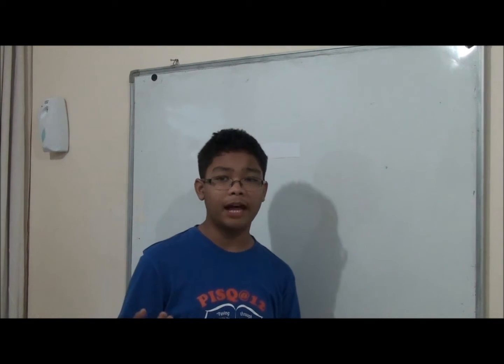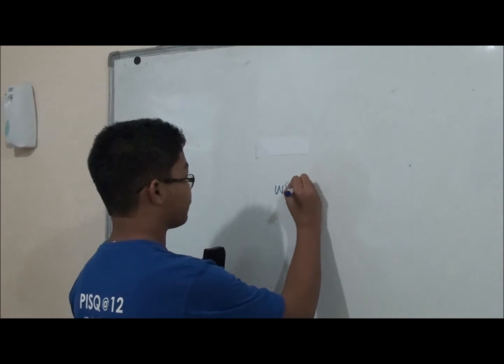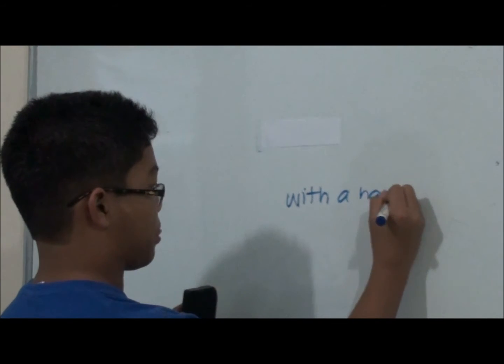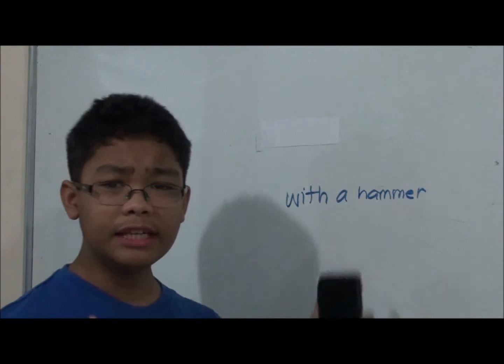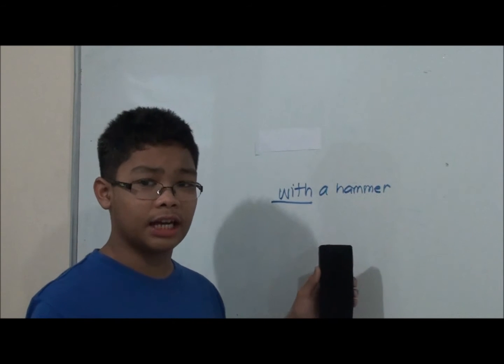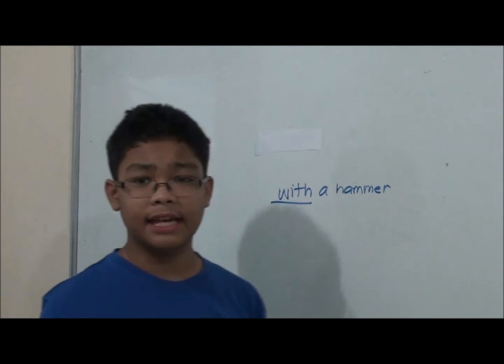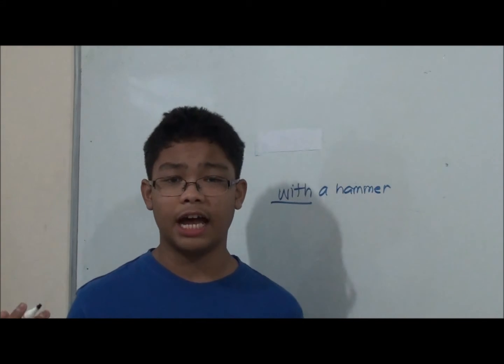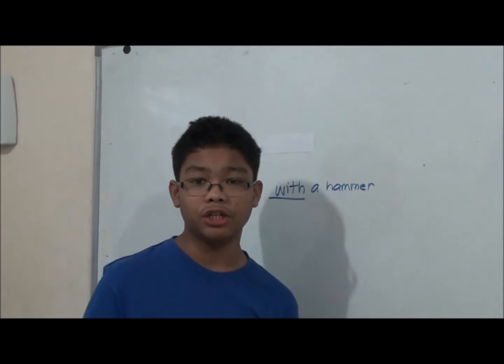Moving on, we have the adverb phrases. Adverb phrases function like adverbs. Of course, they can still tell when, how, where, and to what extent or purpose. Adverb phrases can also start with a preposition. Some examples of this are with a hammer. Though this is a prepositional phrase and it has a preposition, this phrase may also function as an adverbial phrase. Another one is next door. Next is considered as an adverb in the sentence or also a preposition.